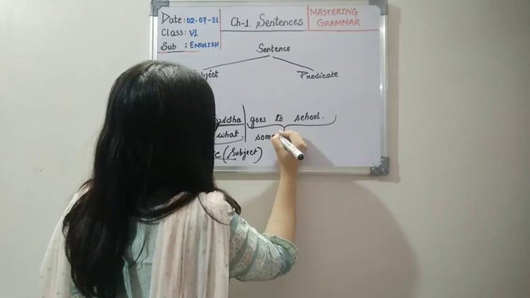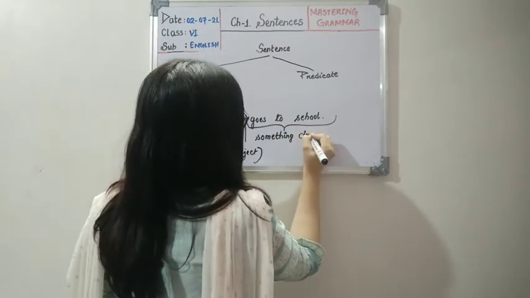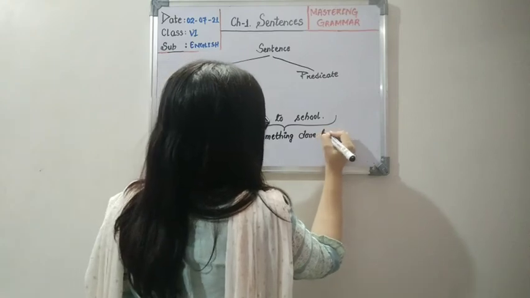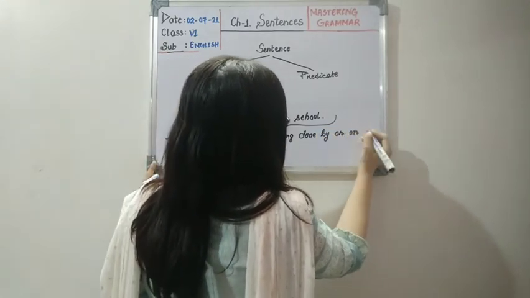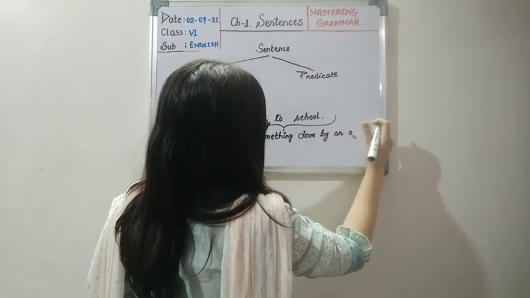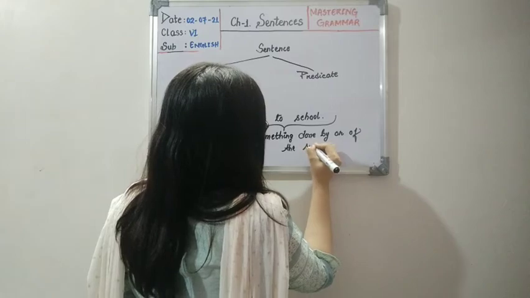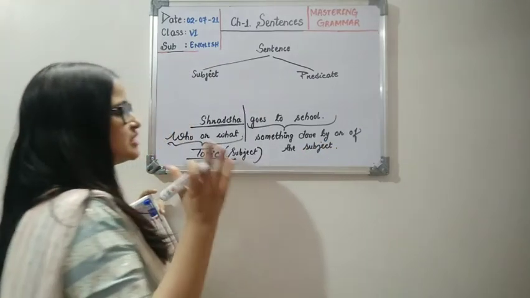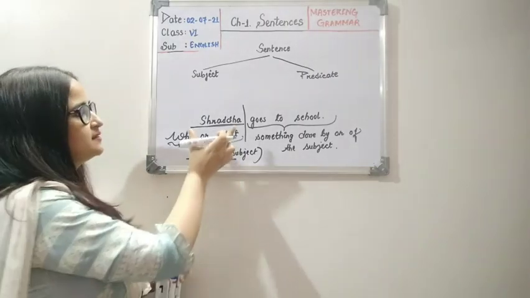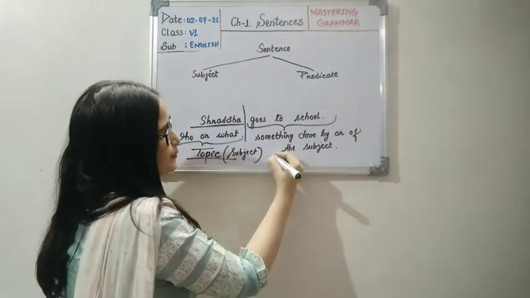something done by or of a subject. So what she is doing: Shraddha is the subject and goes to school is the predicate.